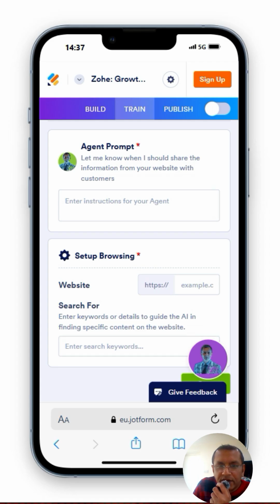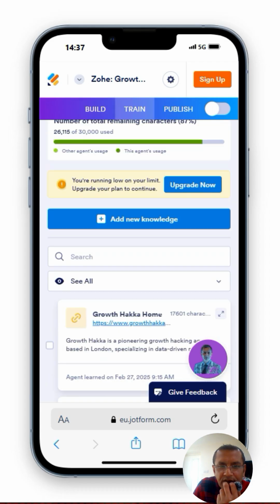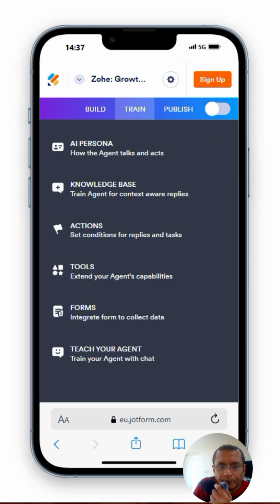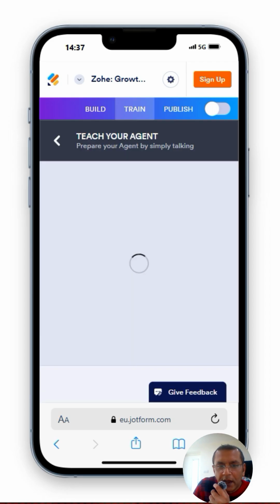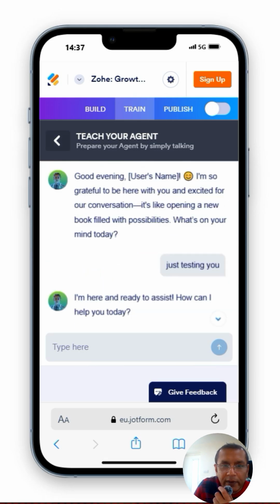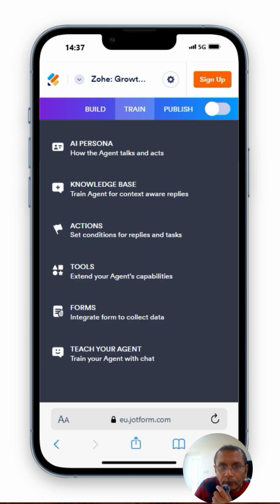Let me know when I should share the information from your website with customers. Wow. I'm not 100% sure about that. Clearly, I need to spend more time on this. Forms to collect further information and teach my agent just by talking to it, which is similar to previous platforms, Replika being one. Anyway, a lot to work with there.